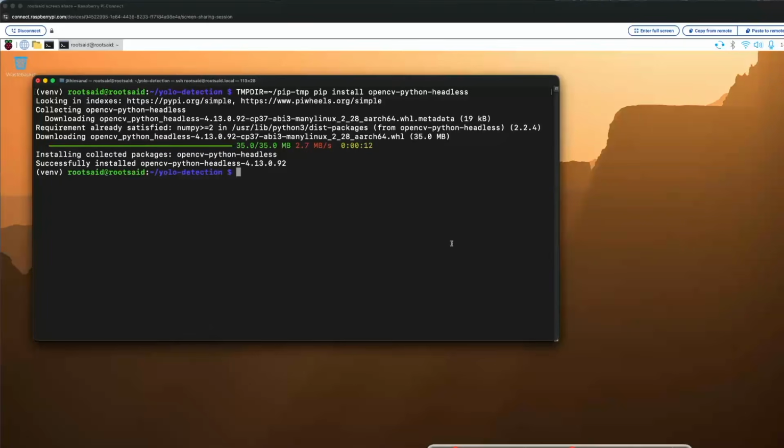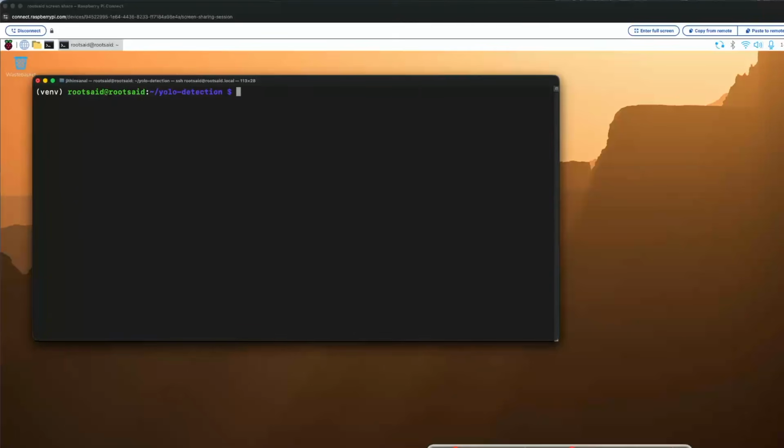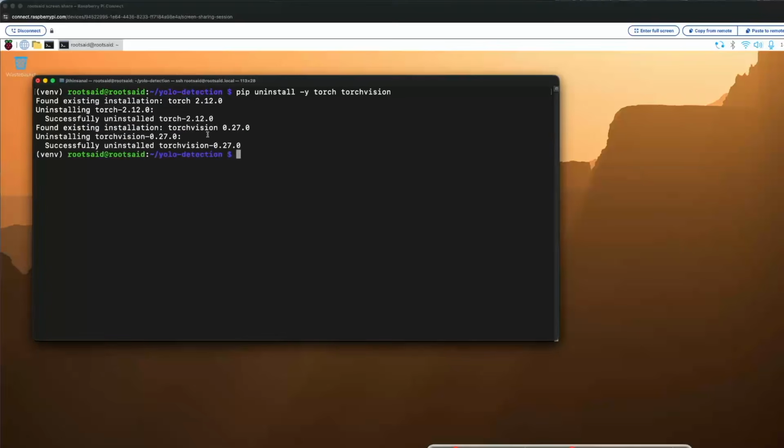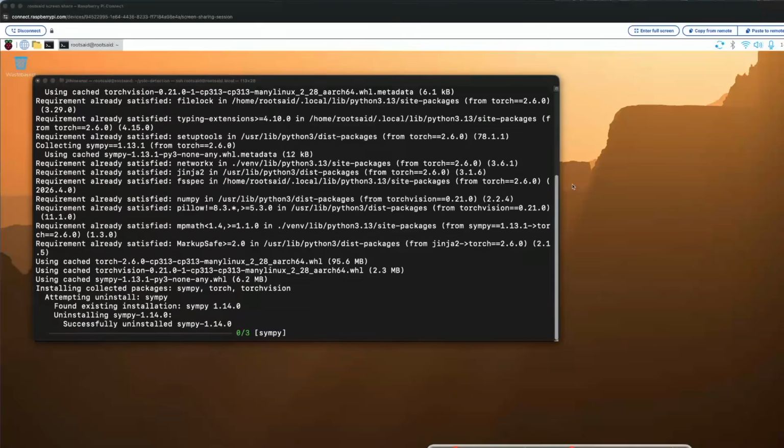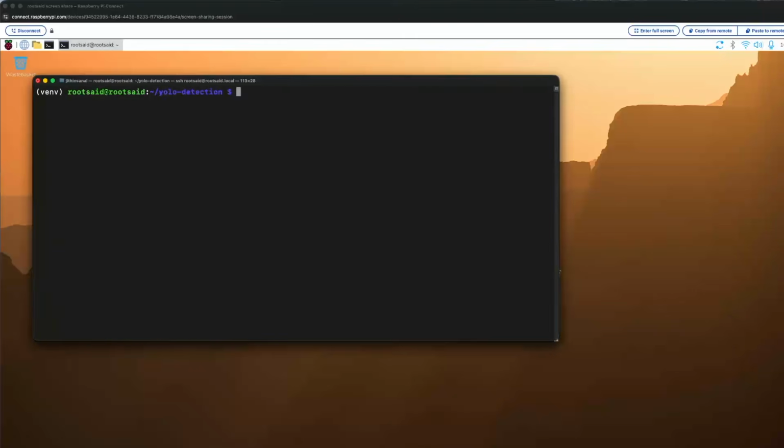In addition to this, we'll be installing Torch and Torch Vision, but the problem is the pre-installed version is not compatible with the CPU instructions of the Raspberry Pi processor. So we will be uninstalling the current version that we have already, and then we will be installing the version that is now supported, that is Torch 2.6.0 and Torch Vision 0.21.0. This pairing is confirmed to actually run on Raspberry Pi without crashing it. Perfect, all the installation has been completed.